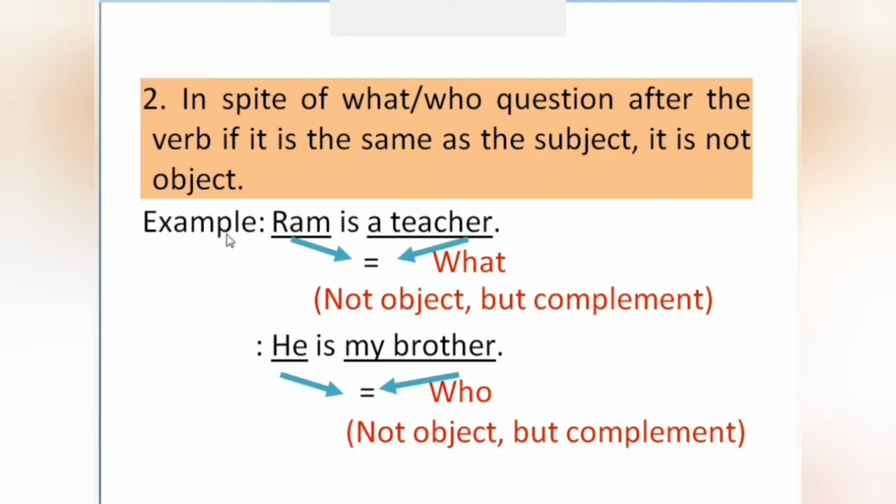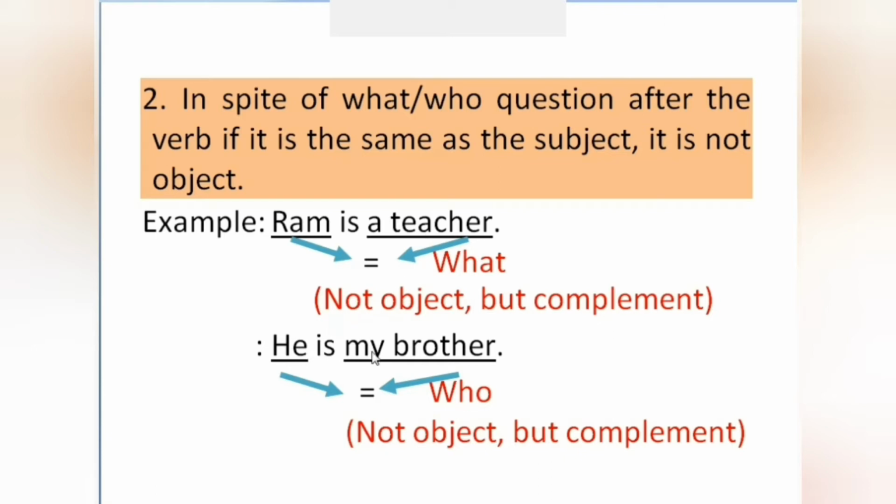Let's take the examples. Ram is a teacher. Here, teacher is the answer to the question what. Ram is what? What is Ram? A teacher is the answer, but it's not called the object in the sentence. Rather, we'll say it's a complement.